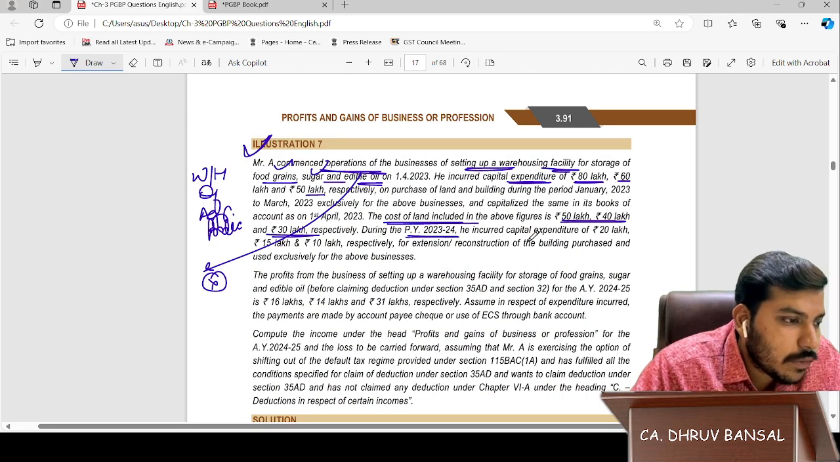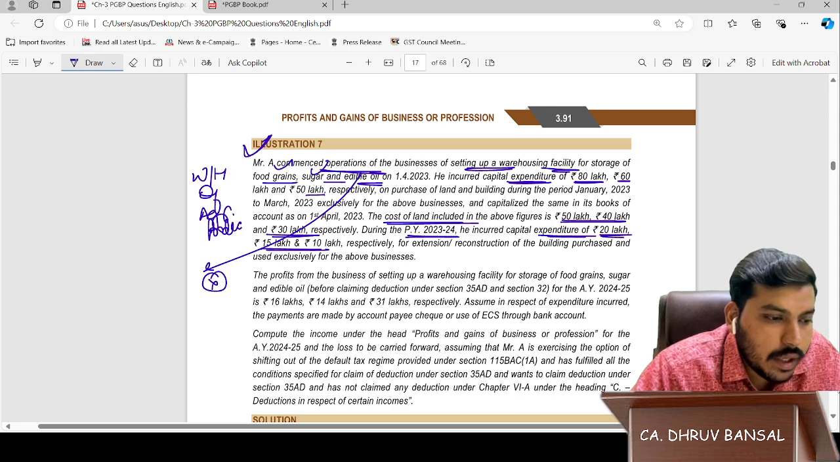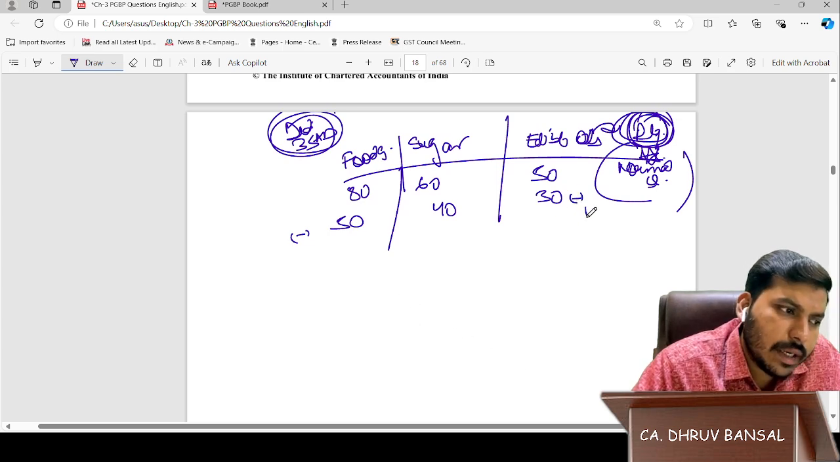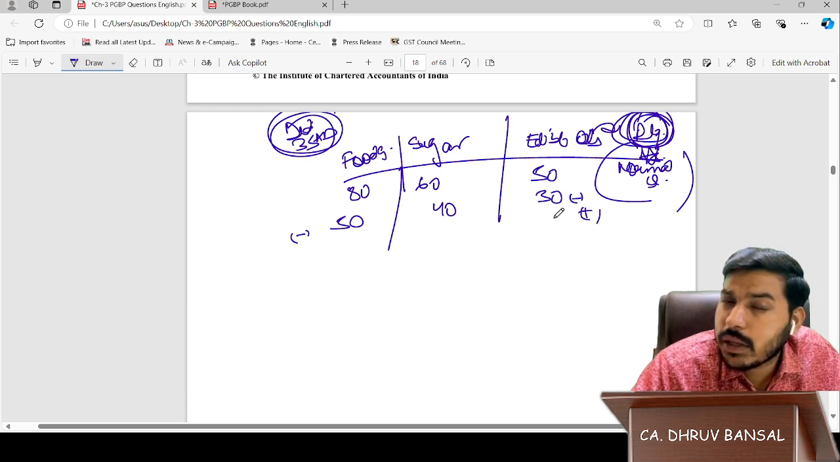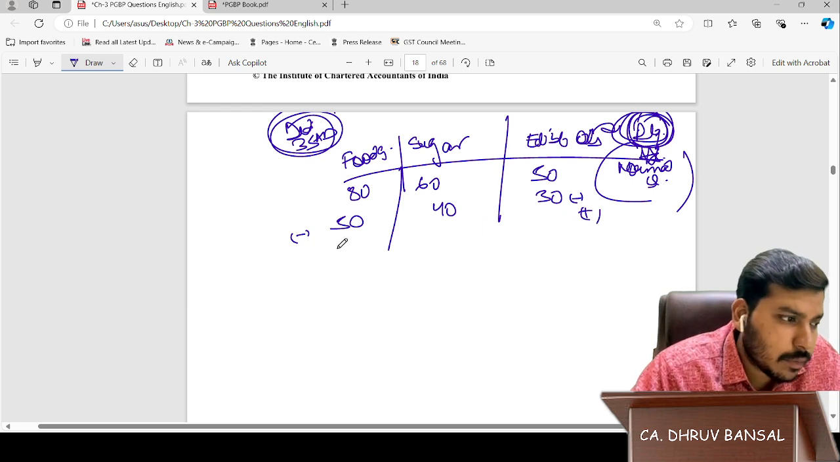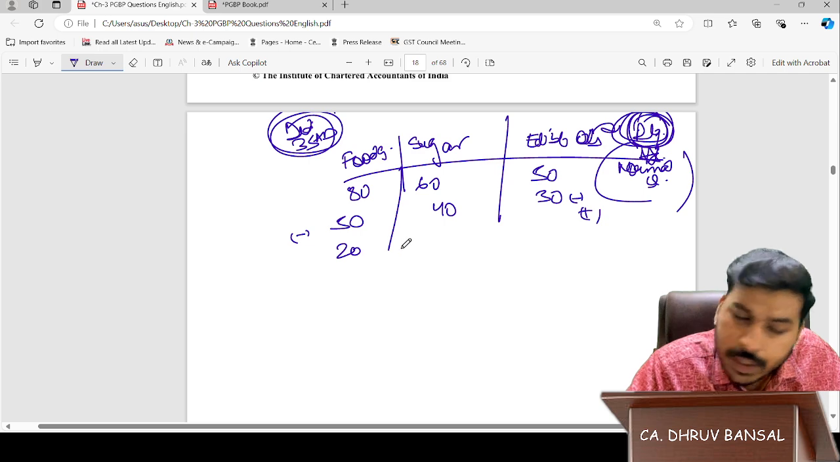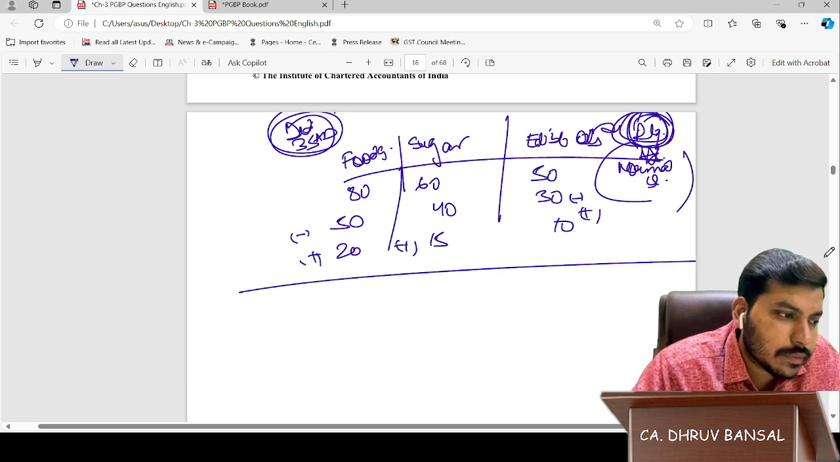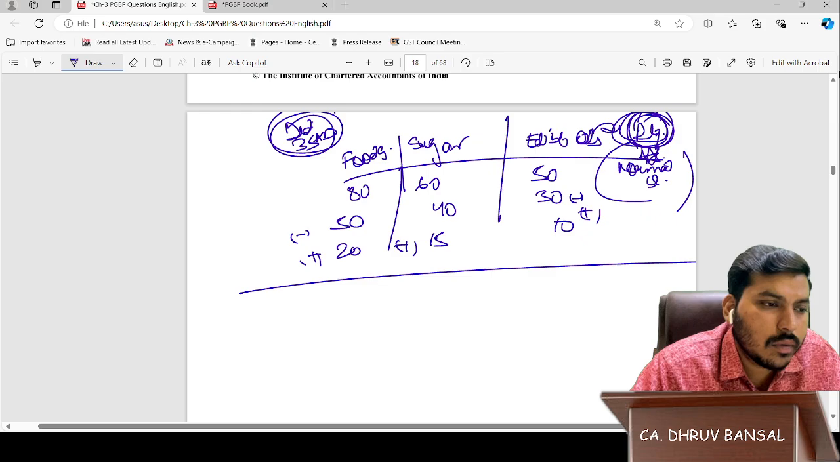During the previous year 24, he incurred capital expenditure of 20 lakhs, 15 lakhs, and 10 lakhs. So this will be allowed capital expenditure. For depreciation, this will be deducted, and the capital expenditure part will be added: 20, 15, and 10. Okay, sir. For deduction, it will be added back. Here comes the amount.